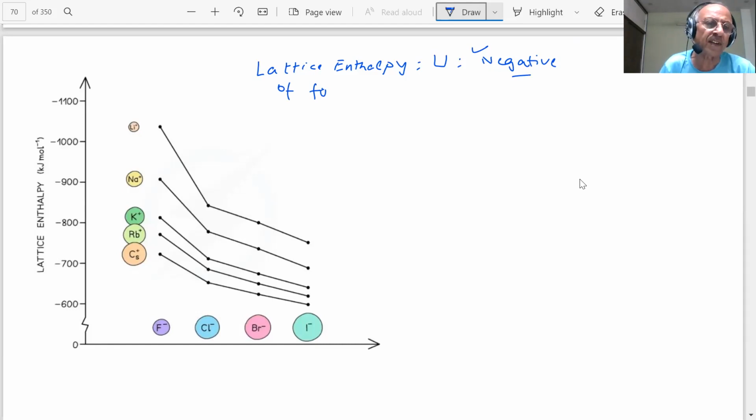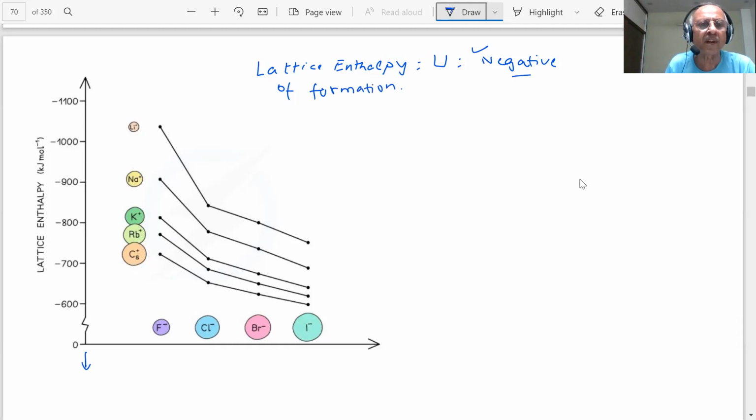Here you can see this is 0, minus 600, minus 700, negative increasing. Below this will be positive. And this is in kilojoules per mole. These are the units of lattice enthalpy per mole. This negative value means, students, when the compound is formed, energy is released. So here we are talking about the lattice enthalpy of formation of the compound, students.